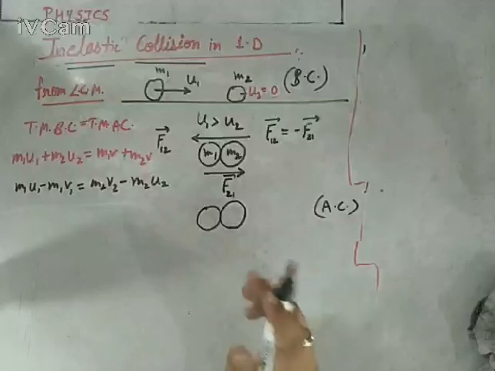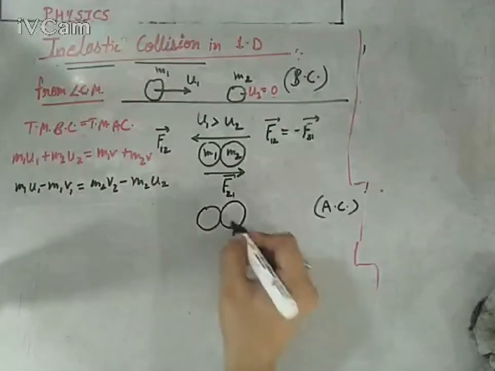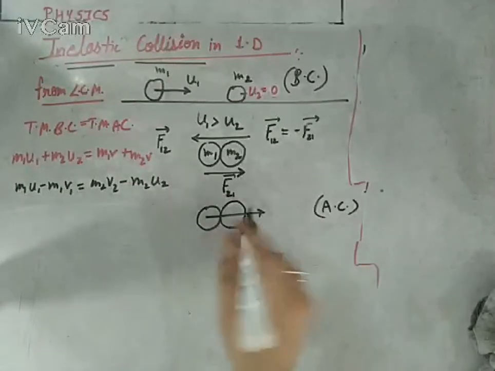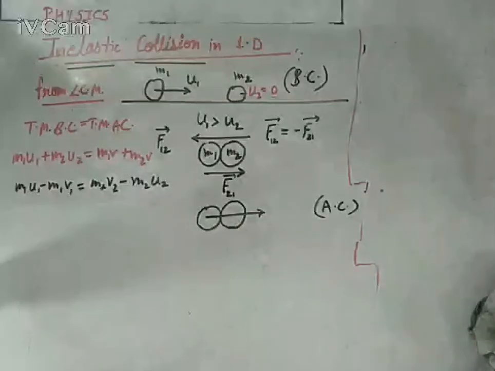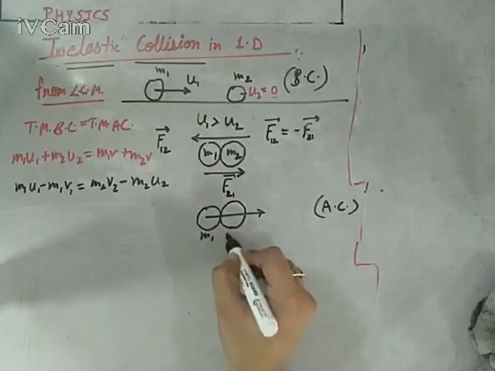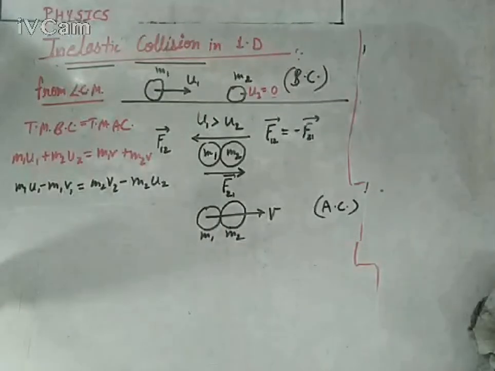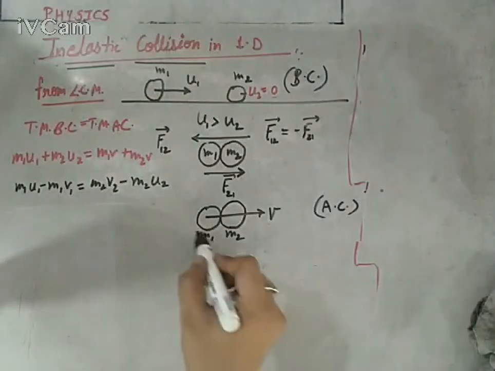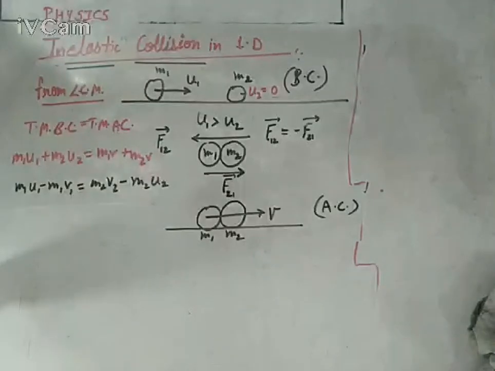There are two cases. You can go according to your book, and it would be easier if they are moving with different velocities after collision. But this time they stick together, M1 and M2, and move in the same direction with the common velocity V. For this situation, we need to calculate the loss in kinetic energy, because if this is an inelastic collision, then definitely there will be a loss in kinetic energy, and we will prove it.